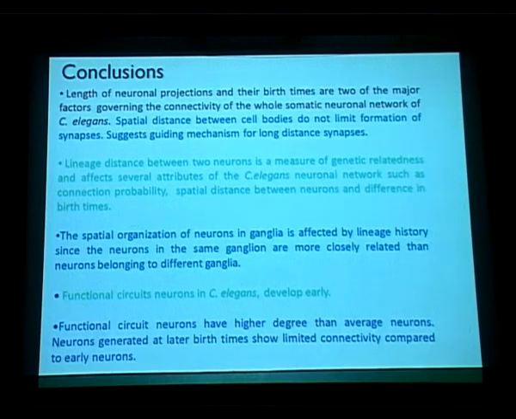The spatial organization of neurons in ganglia is affected again by the lineage history, since neurons in the same ganglia are more closely related lineage-wise than neurons belonging to different ganglia. And as we saw, functional circuit neurons, by definition being some of the more important neurons, develop quite early. Most of them develop very, very early. So, they also have a very high degree in comparison to the average neuron, and neurons generated at later birth times show limited connectivity compared to early neurons.